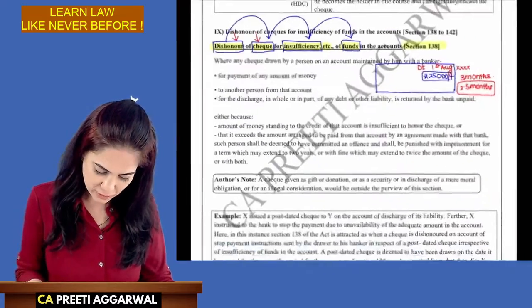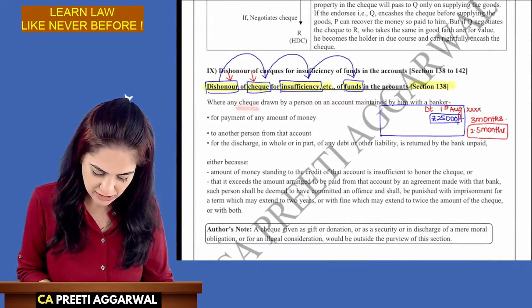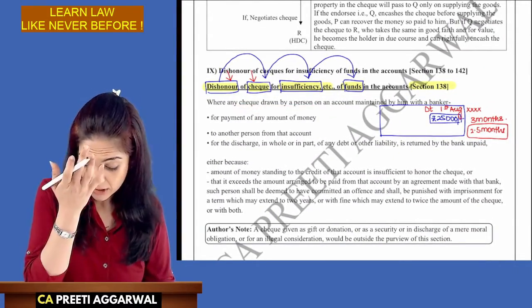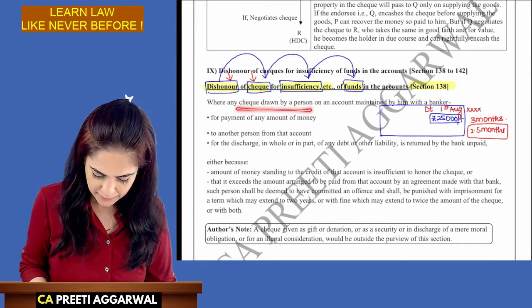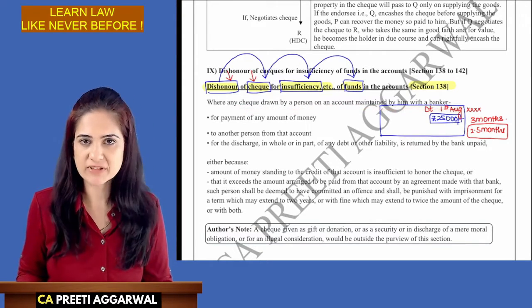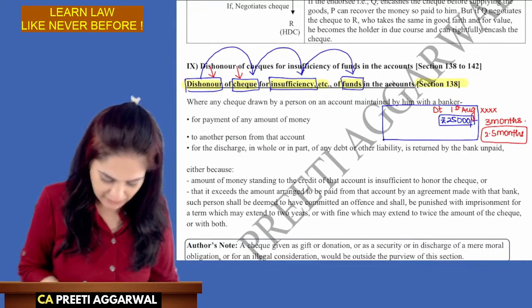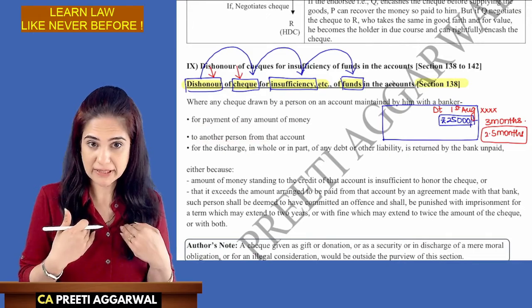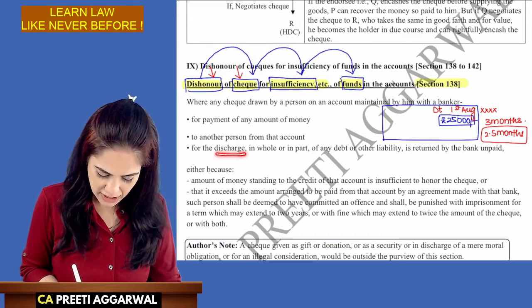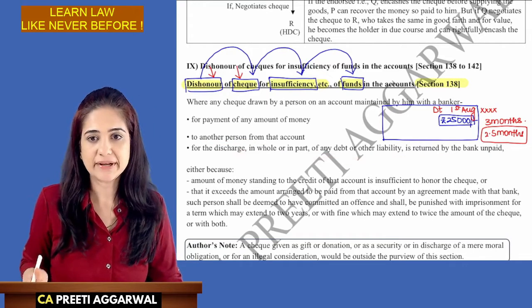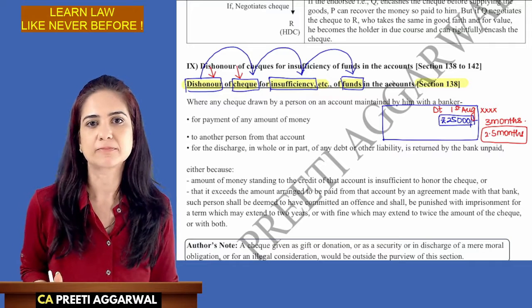So how is it written over here? When any check is drawn by a person. So your dad drew a check on an account maintained by him with the bank. So your dad has an account in the bank. He paid money to another person, me, for discharge either in whole or in part of any debt or liability. Now that is returned by the bank unpaid.